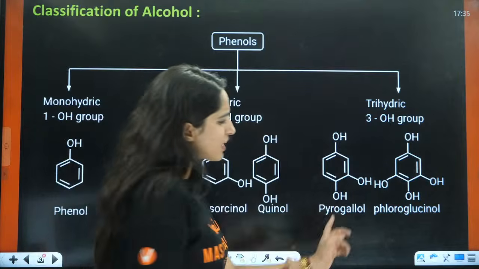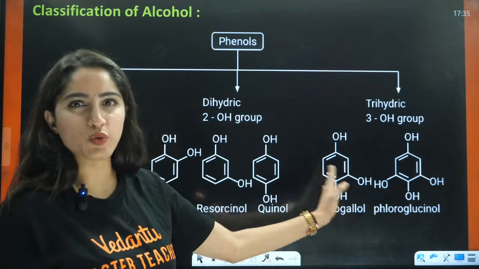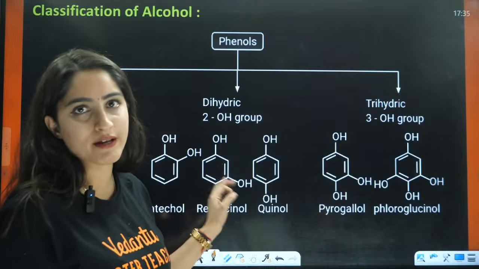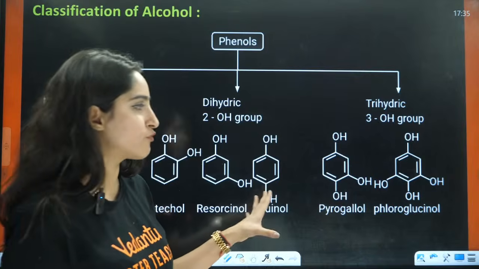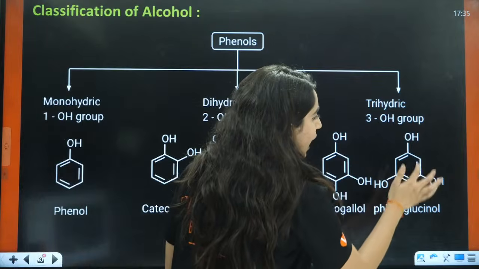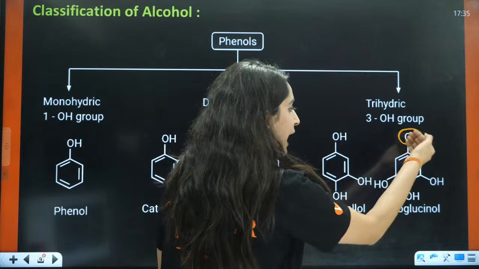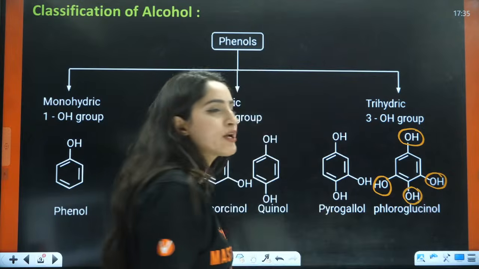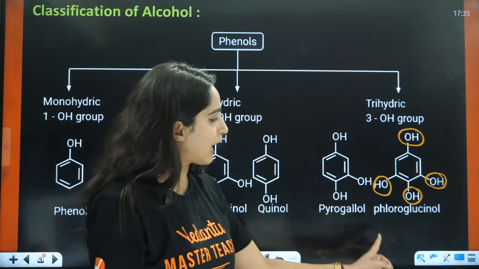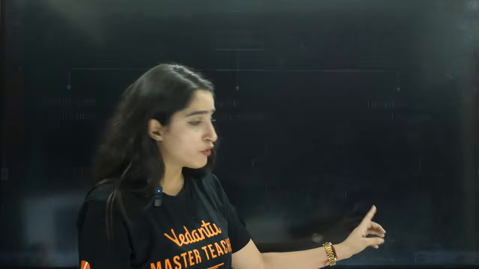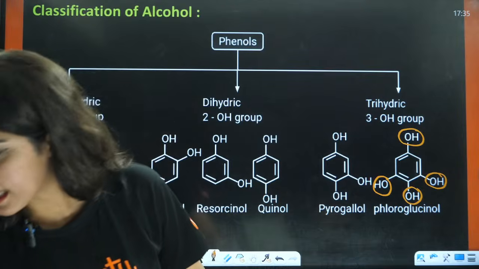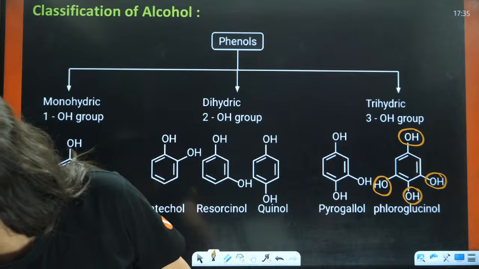Now, these names are not very important, but yes, you can go through that once. These names are most important: catechol, resorcinol, quinol. These are important for you. If you have this OH group and you have two OH groups at the meta position, one OH group at the para position, in that case, it is called fluoroglucinol, right?